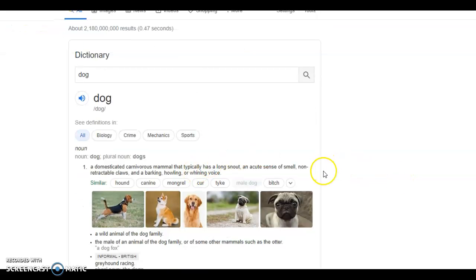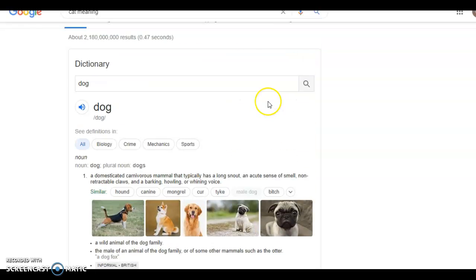Let's type dog. Oh, it says kind of the same thing. It is a domesticated carnivorous mammal that typically has a long snout, an acute sense of smell, non-retractable claws, and a barking, howling, or whining voice. Okay, sorry, I literally can't read right now.